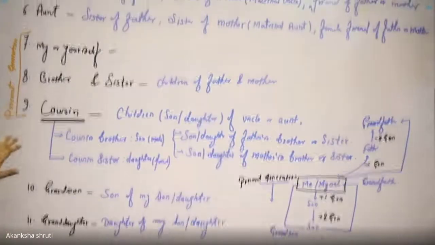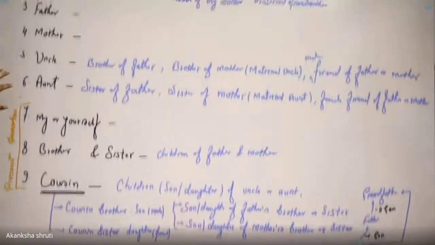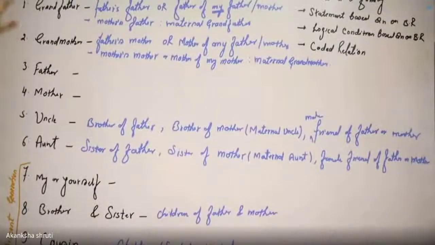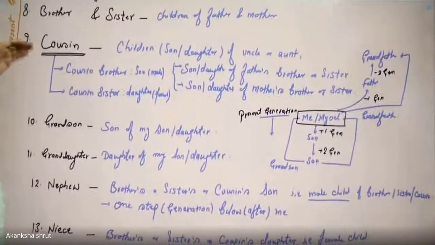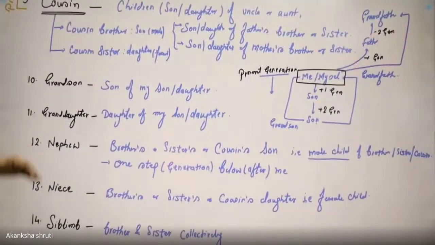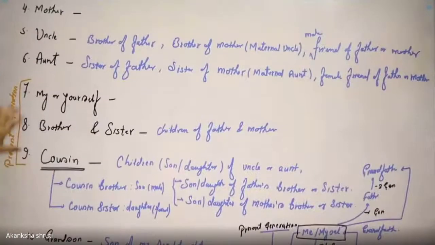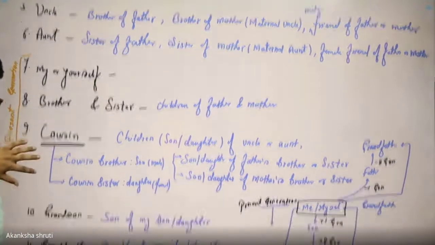And with reference to this present generation, if we are looking upward, we will go for negative generation, or generation above me. And if you are looking downward, then you will get your next generation. Students, so up to relation 9 we have understood.